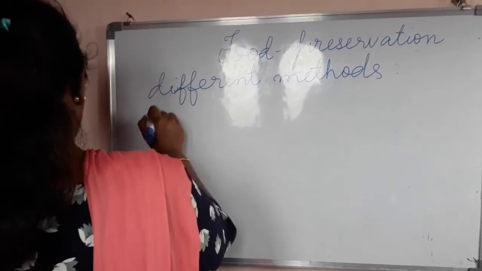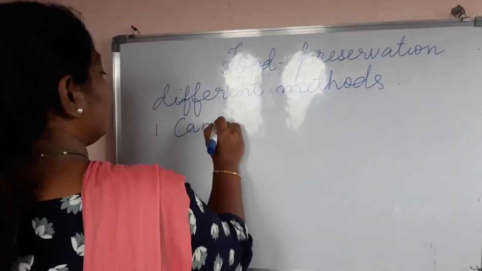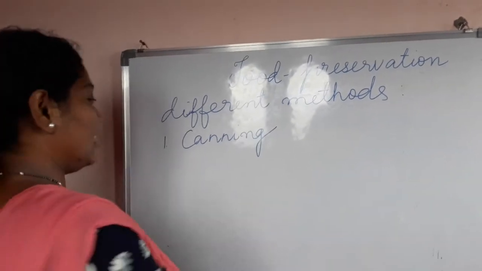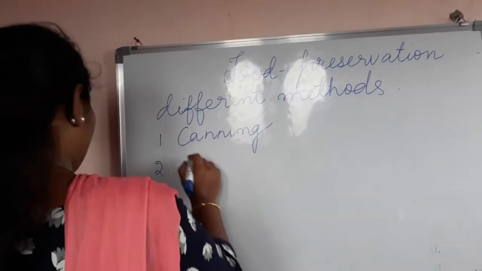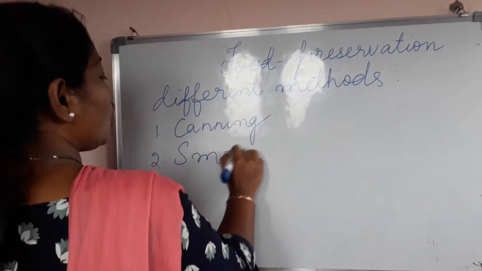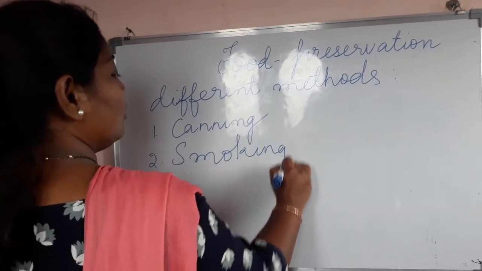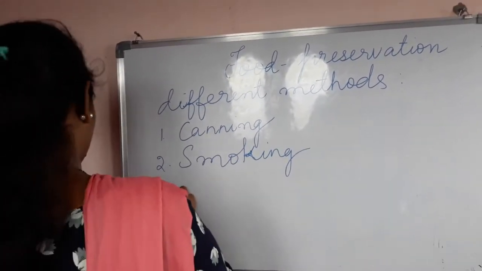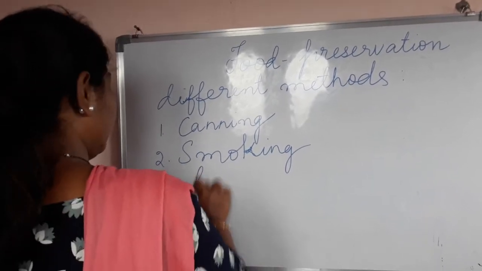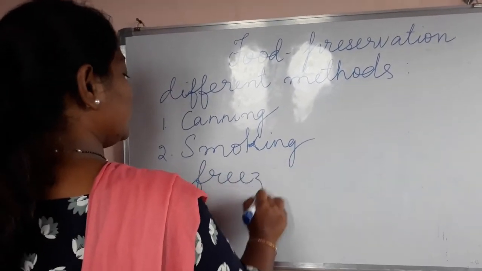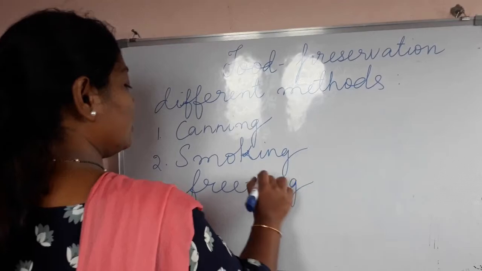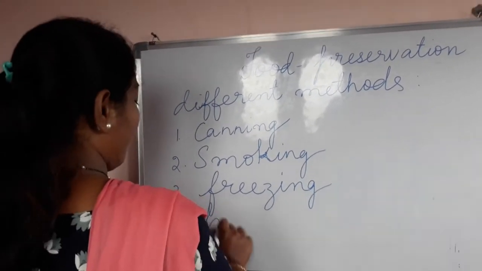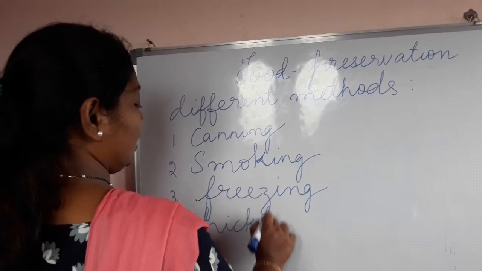Okay, the first one is canning. What is this, children? Second one, smoking. What is this, children? Third one, freezing. What is it, children? Fourth one, pickling.